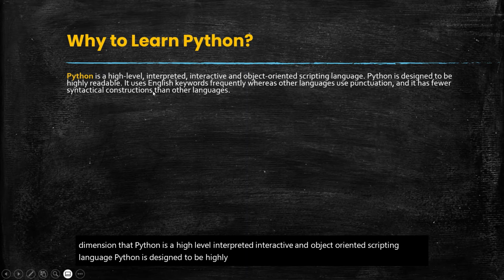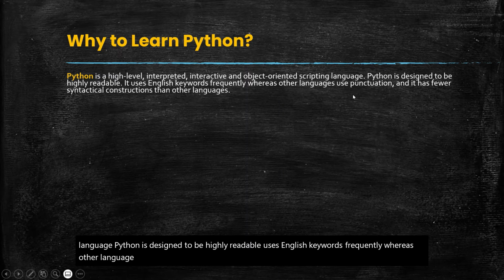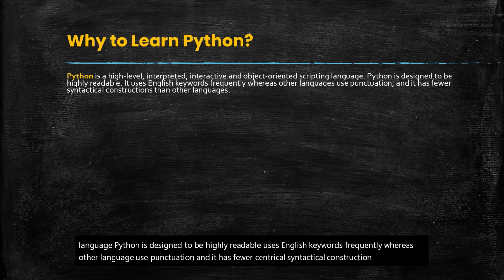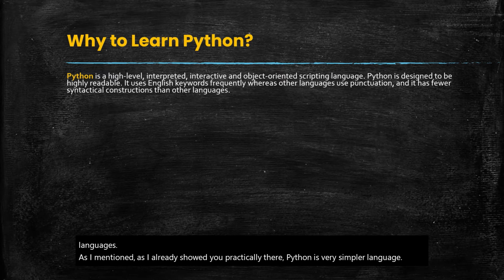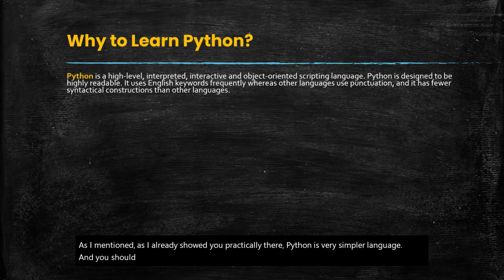It uses English keywords frequently, whereas other languages use punctuation, and it has fewer syntactical constructions than other languages. As I already showed you practically, Python is a very simple language, and everyone should learn Python. It's very important.